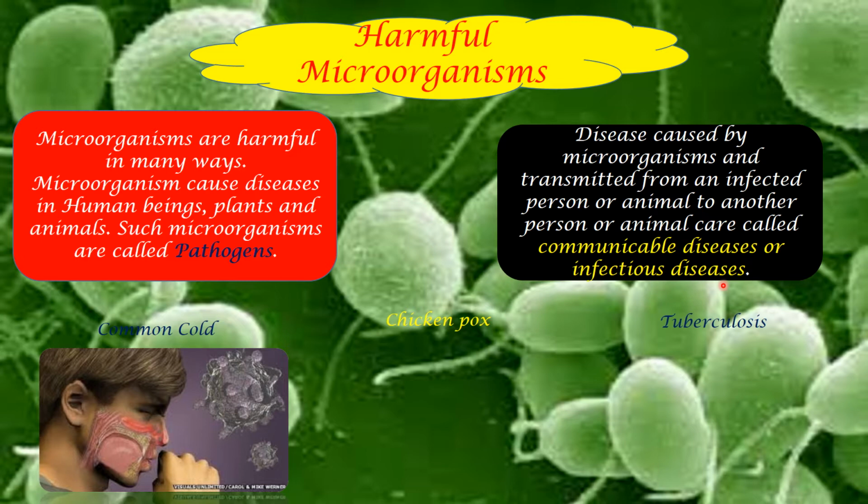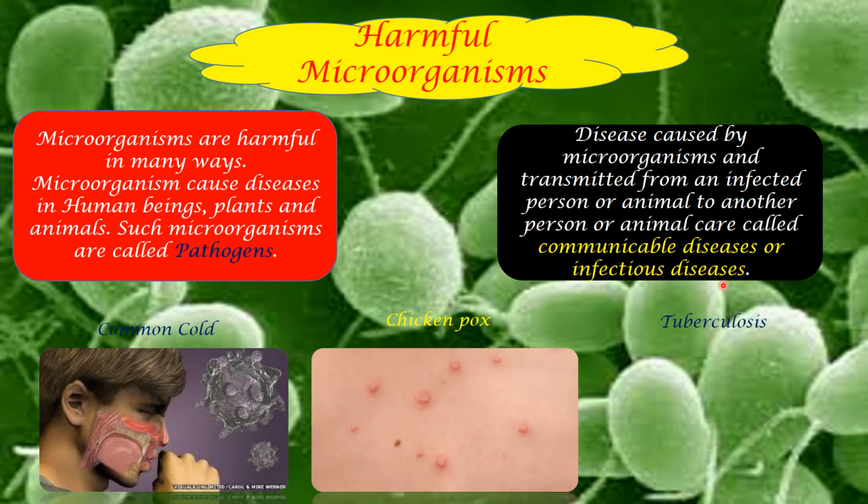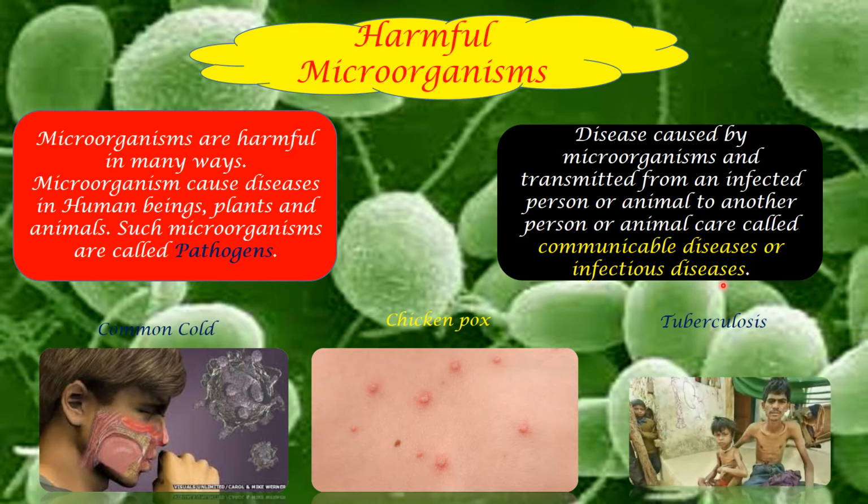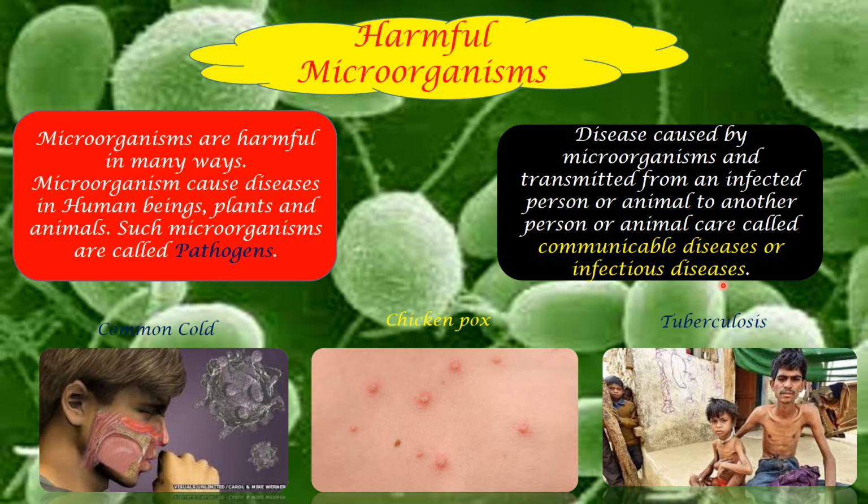Next, chicken pox. This is also transferable, communicable and infectious. Small lumps are seen on the surface of the skin. Next, tuberculosis. You might have heard about TB. I'm not sure how many of you know the full term tuberculosis, but in short we call it TB.